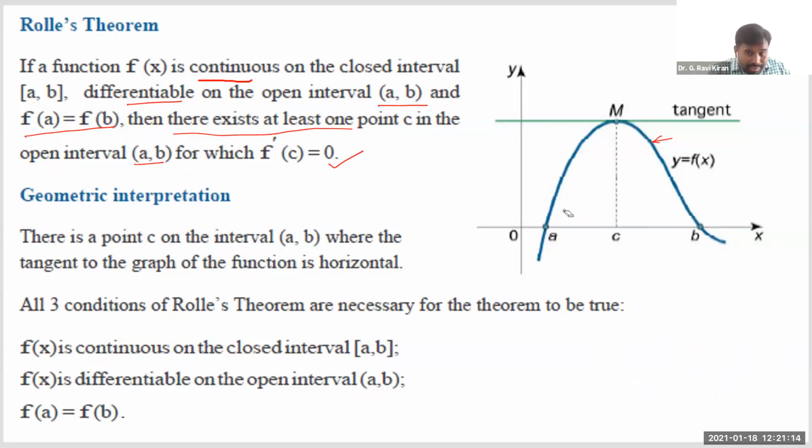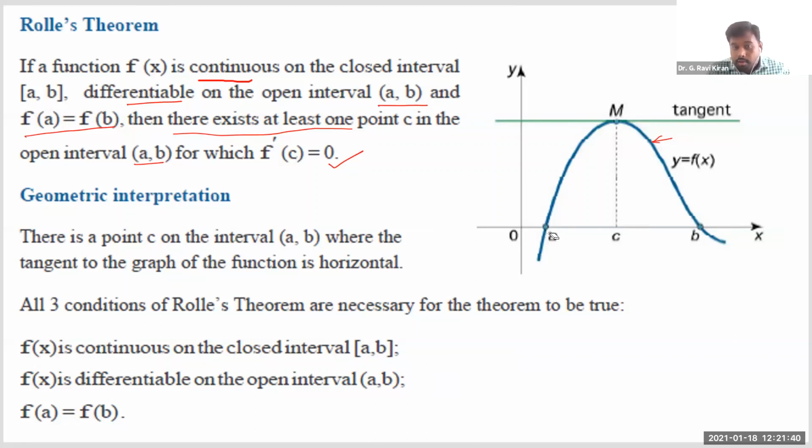Understand, there exists some instant, some point where the elevation will be stationary, when you are climbing up using a cycle and then of course coming down. There definitely exists one point where the elevation of this hill will be stationary. What does that mean?